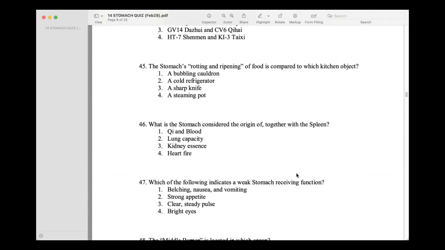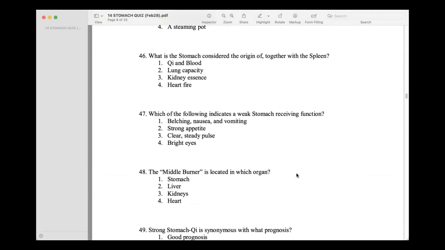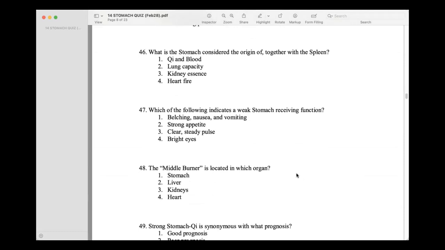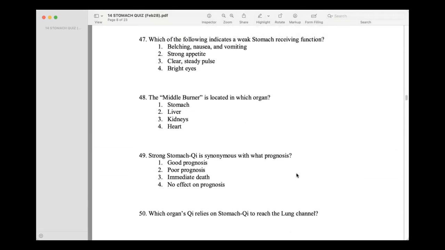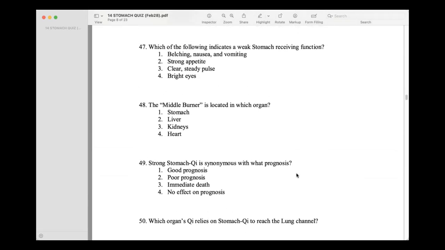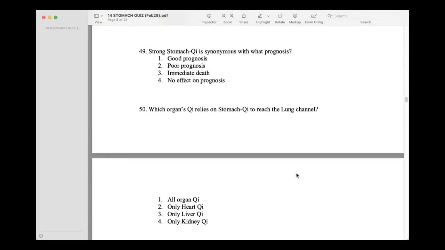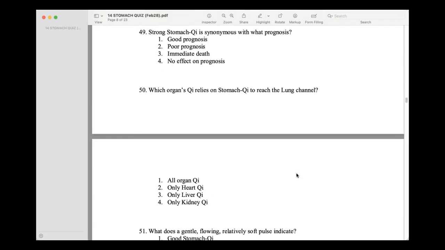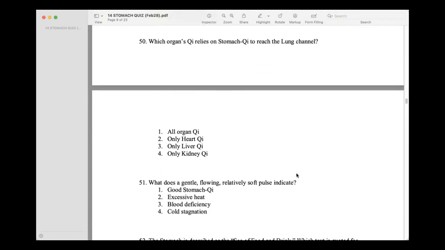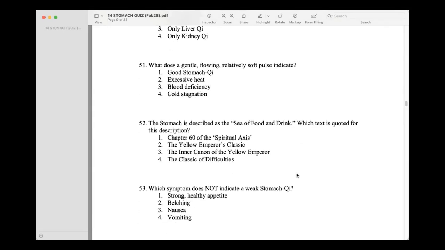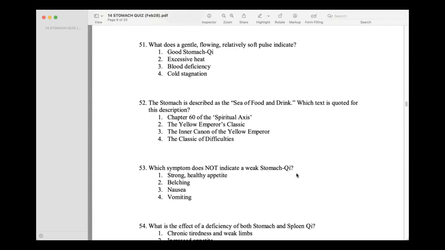A bubbling cauldron. What is the stomach considered the origin of together with the spleen? Chi and blood. Which of the following indicates a weak stomach receiving function? Belching, nausea, and vomiting. The middle burner is located in which organ? Stomach. Strong stomach chi is synonymous with what prognosis? Good prognosis. Which organ's chi relies on stomach chi to reach the lung channel? All organ chi. What does a gentle flowing, relatively soft pulse indicate?